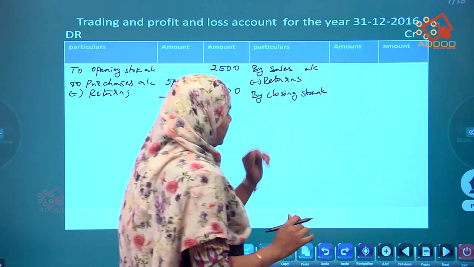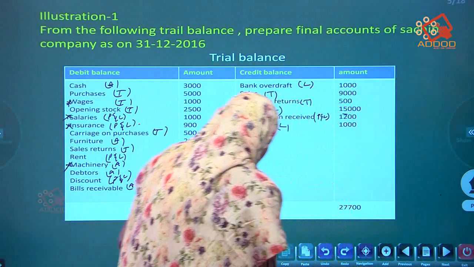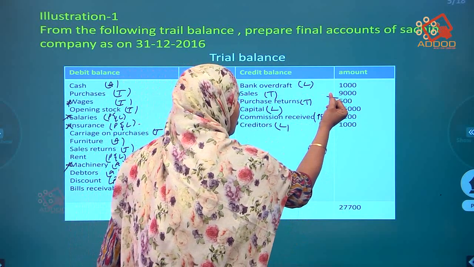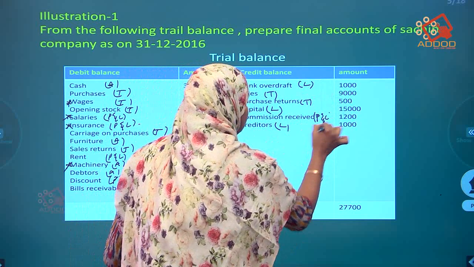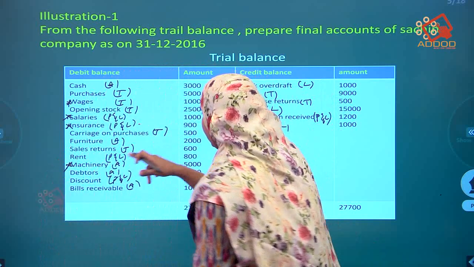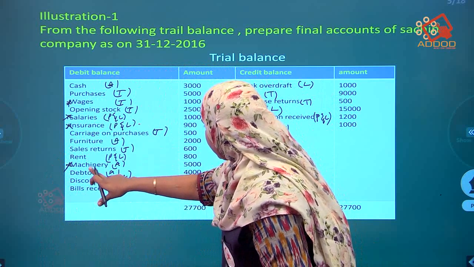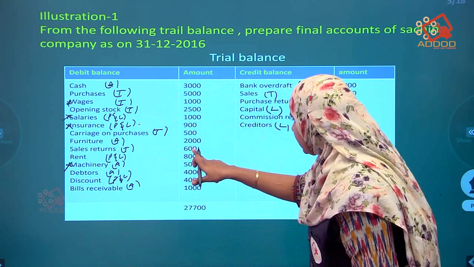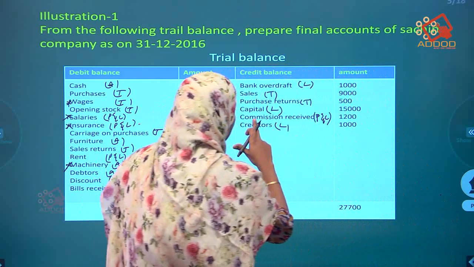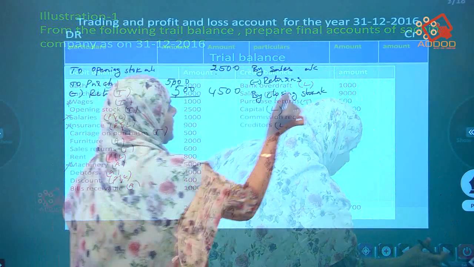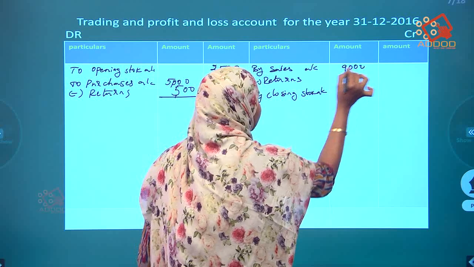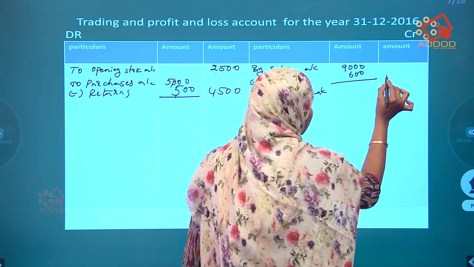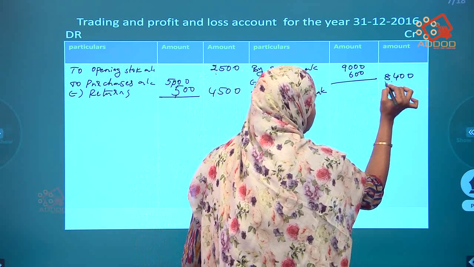Okay. Now come to the credit side. In the credit side, sales are there first. How much are the sales? 9,000. Any returns of sales? Search, you will not get it directly. You have to search. Here 600 is given. Returns 600 and sales are 9,000. If you do minus, you will get 8,400 in the outer column.